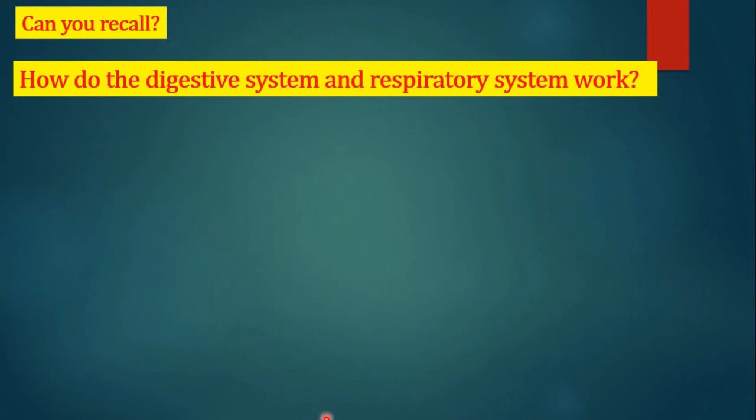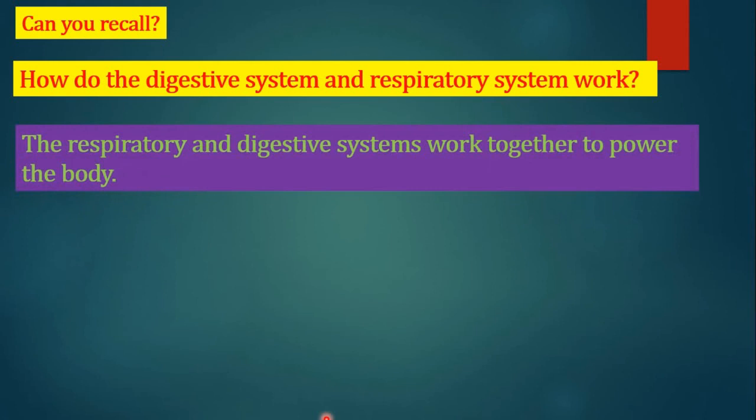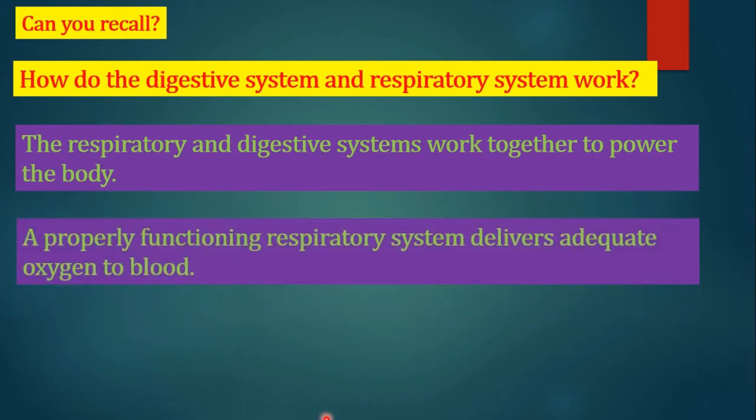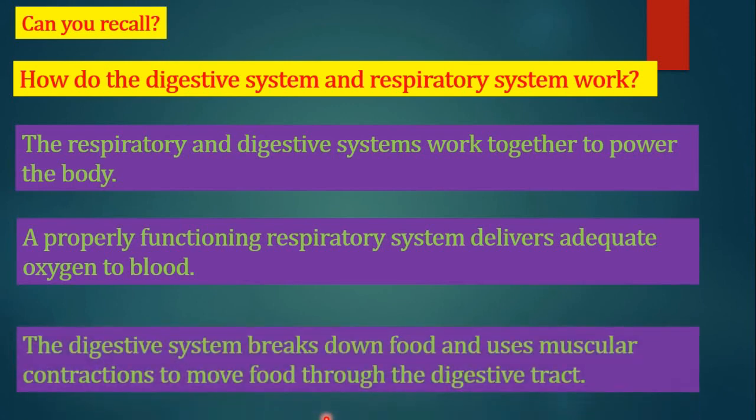Students, can you recall how the digestive system and respiratory system work? The respiratory and digestive systems work together to power the body. A properly functioning respiratory system delivers adequate oxygen to the blood. The digestive system breaks down food and uses muscular contractions to move food through the digestive tract.